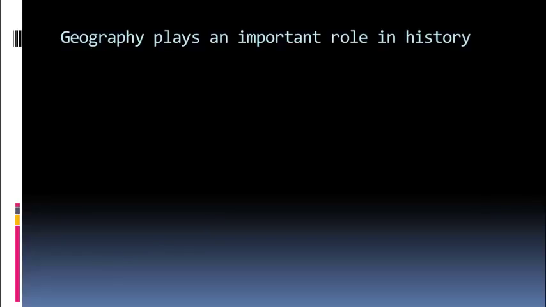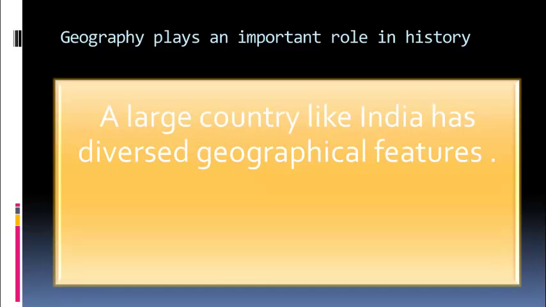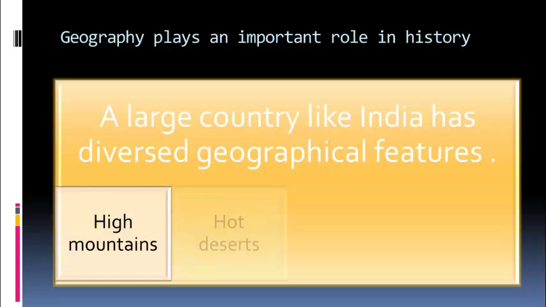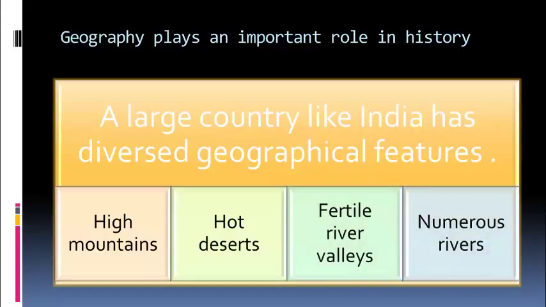Geography plays an important role in history. A large country like India has diverse geographical features: high mountains, hot deserts, fertile river valleys, and numerous rivers.